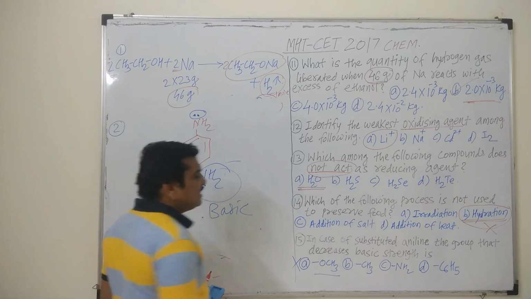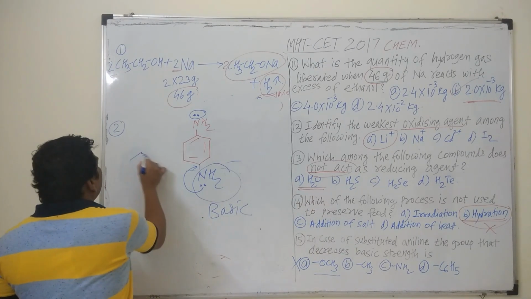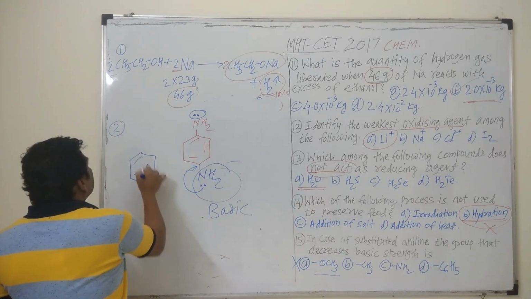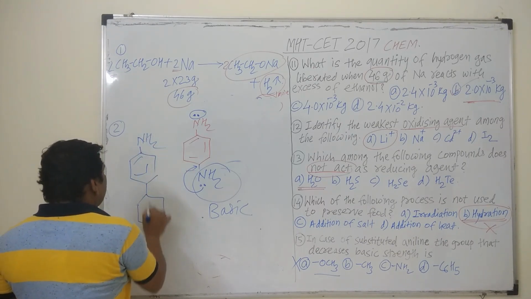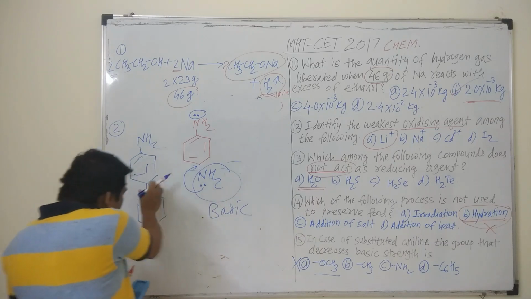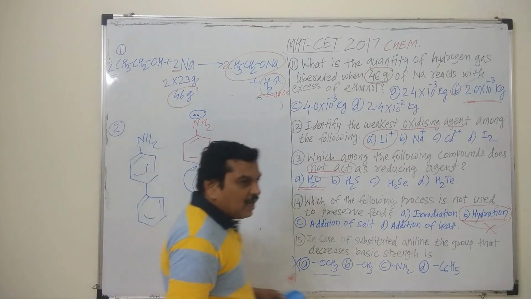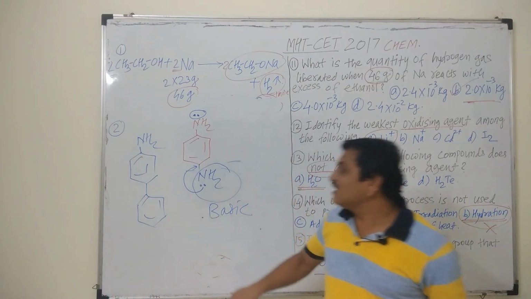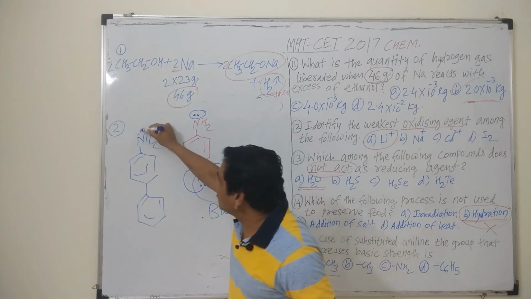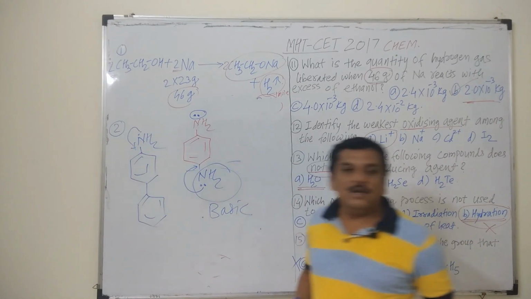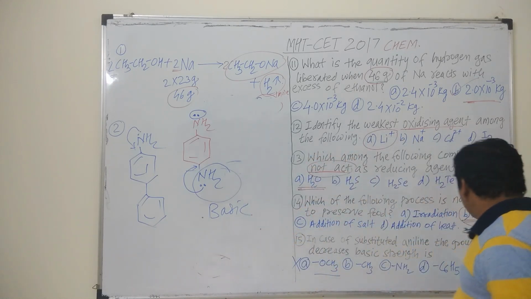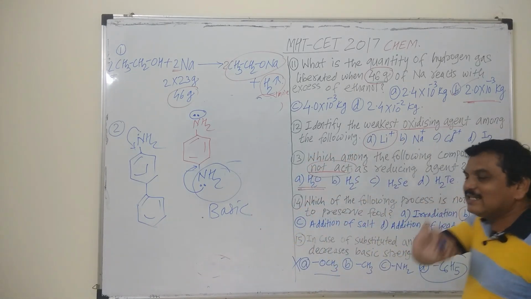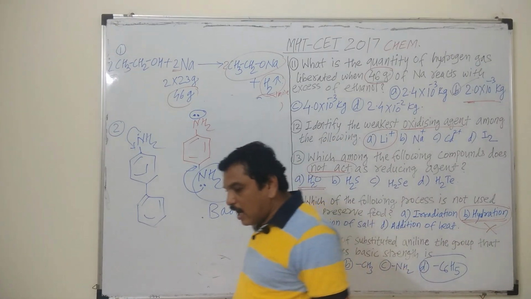And the last is C6H5, that is a phenyl ring. When attached to the aniline, this is the aniline and a phenyl ring attached at any position, it will withdraw the electron density of the benzene ring towards itself, and these electrons are less available for donation to the species. Hence this C6H5 decreases the basic strength of aniline.